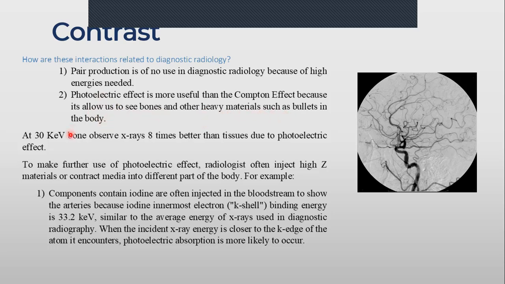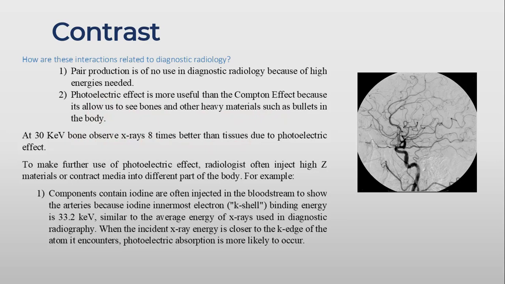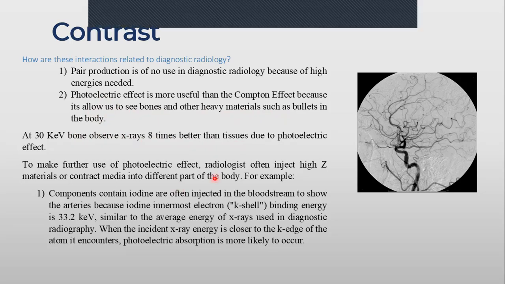At 30 kilovolts, bone absorbs X-ray 8 times better than tissue due to the photoelectric effect. So sometimes we have bones or tissue or, let's say, teeth, and we are using the photoelectric effect, so it will be perfect. Sometimes we cannot use the photoelectric effect, so what will we do? We will try to use it. How can we do it? By injection. We name it contrast.